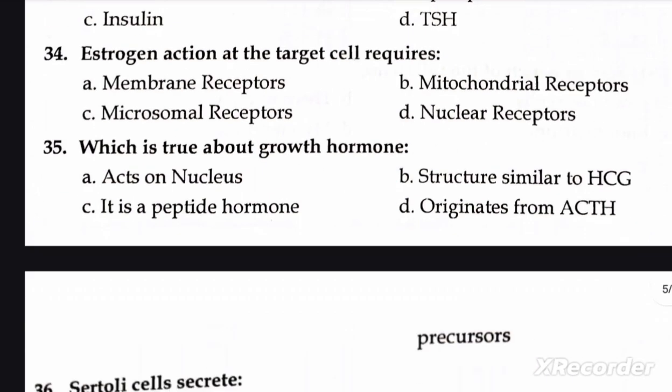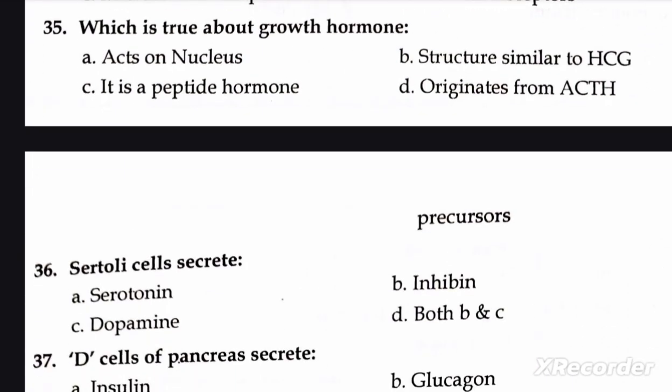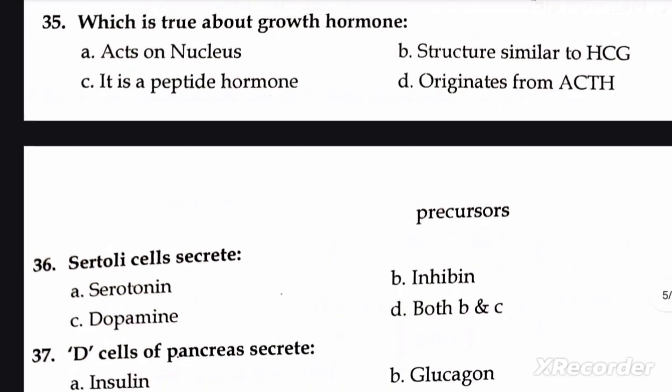Nuclear receptor. Next question is, which is true about growth hormone? A. acts on nucleus, B. structure similar to HCG, C. it's a peptide hormone, and D. originates from ACTH precursor. Right option is C. It's a peptide hormone.